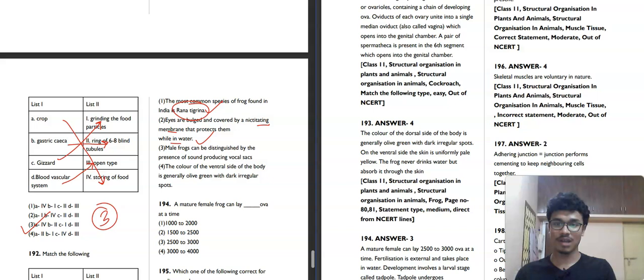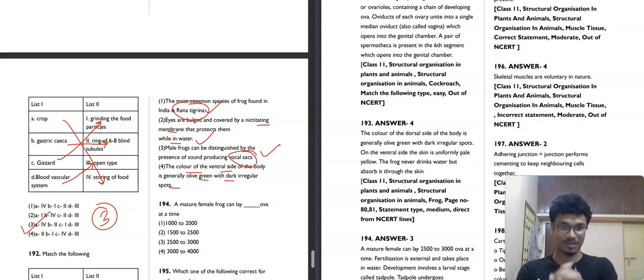And then male frogs can be distinguished by the presence of sound producing vocal sac. Assertion reason is also solved for in this. It is also correct. Now let's see this. The color of the ventral side of the body is generally olive green and dark irregular spots. Just mark this statement. You may think that yeah, frogs are olive green, you have seen them in your pond, in your surroundings. That is correct.